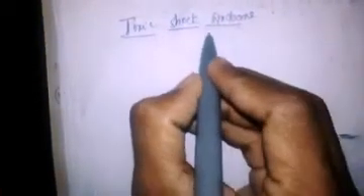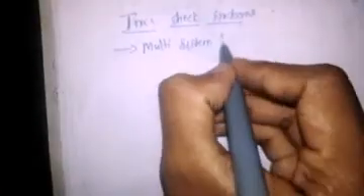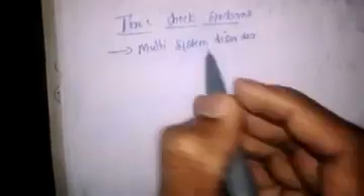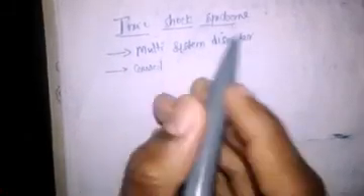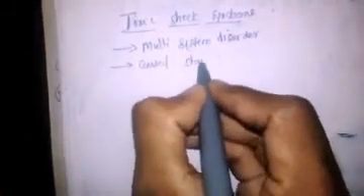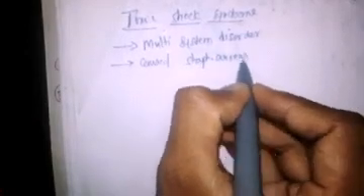Let us discuss toxic shock syndrome. Toxic shock syndrome is a multi-system disorder. It is caused by Staphylococcus aureus infection, mainly due to Staph aureus.